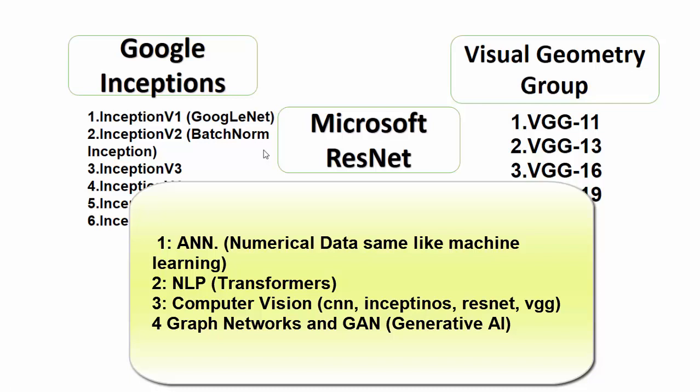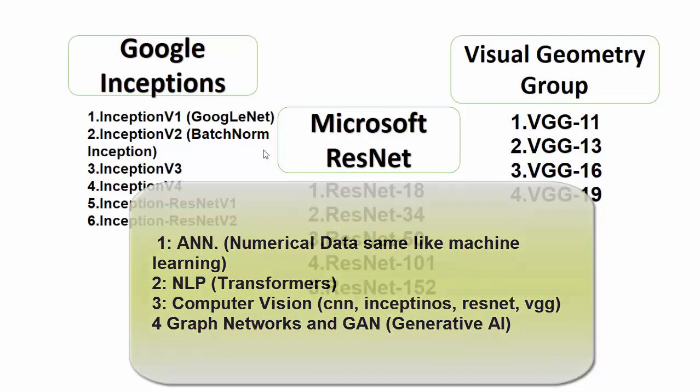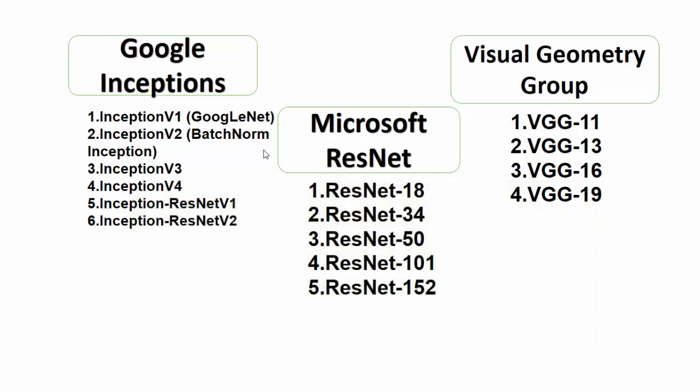First, basic neural network like ANN that we develop by ourselves in PyTorch, TensorFlow or Keras. Then we have computer vision. In computer vision, the first model we have is CNN, convolutional neural network, and it's all provided by Keras as well as by PyTorch. And you have to create the structure by yourself.